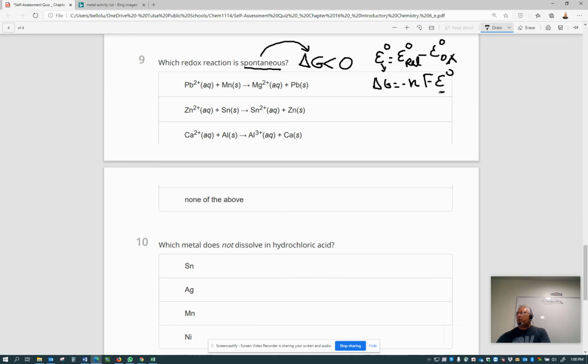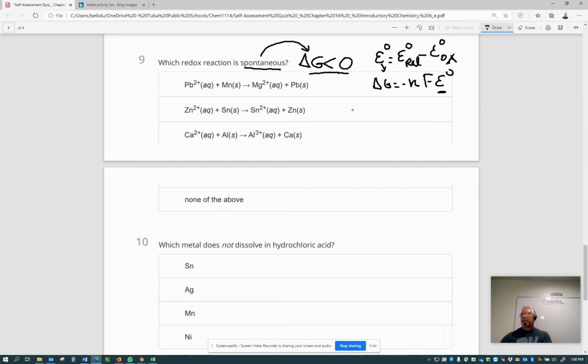So the only one that can change the sign is the potential of the reaction. And you need to find the list of the potential reduction of the reaction in order to find out which one is going to happen favorably.